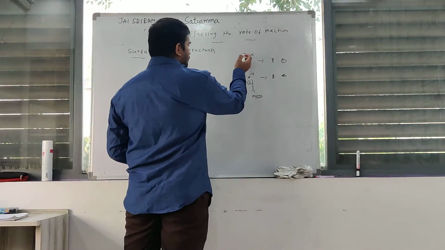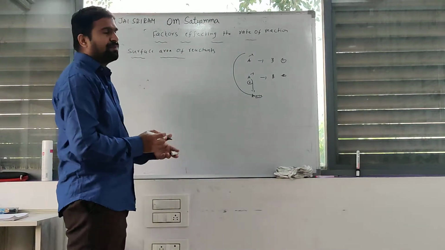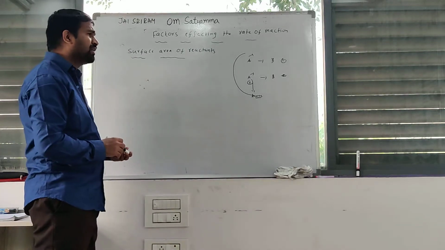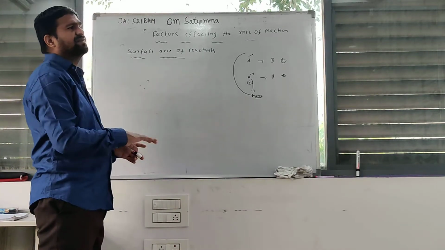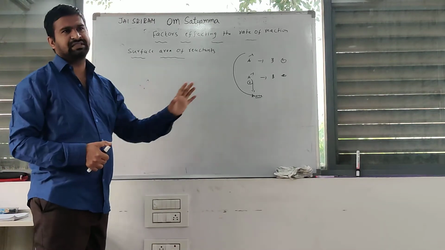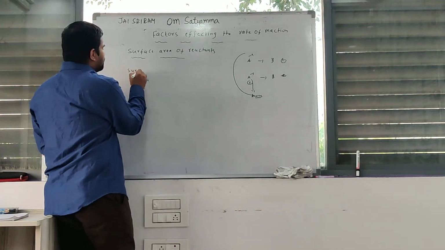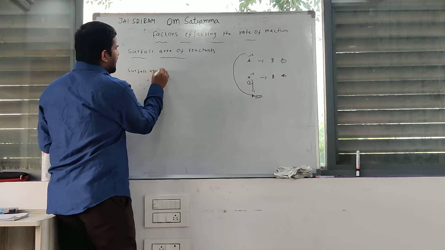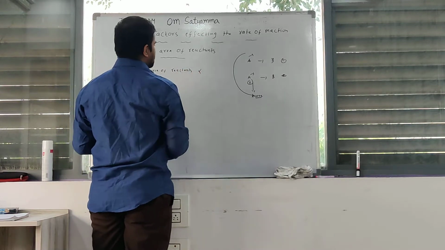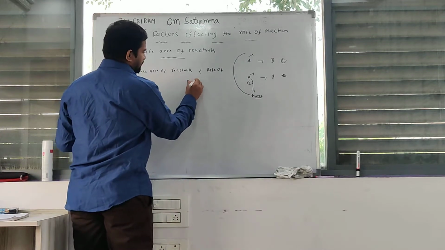Then the reactant molecules deposited are more compared to here. That's why reactant molecules increase on the surface area. The rate of reaction also increases. Clear? Rate of reaction also increases. Okay. The surface area of reactant increases, the rate of reaction also increases.